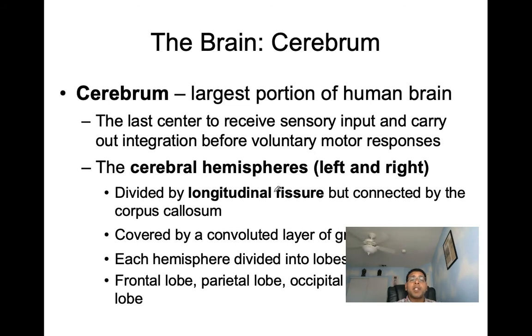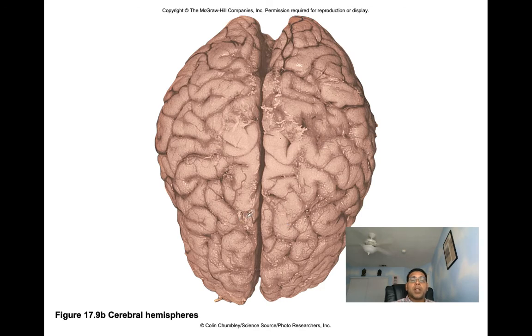The cerebral hemispheres, the right and the left, are going to be divided from one another by the longitudinal fissure, but they're going to be connected by the corpus callosum. So here we can appreciate the two cerebral hemispheres of the cerebrum, and you can see they're divided by this longitudinal fissure we have here at the center.